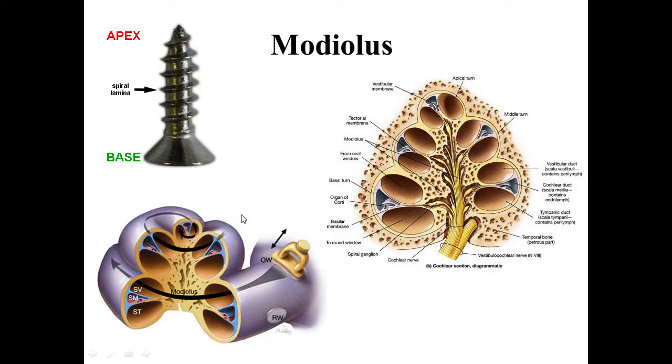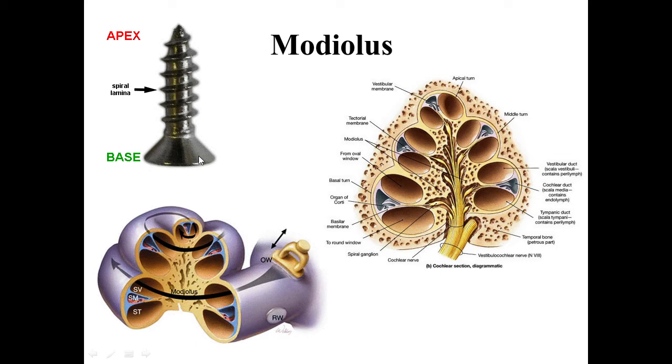Now what is the modiolus? The modiolus is a bony labyrinth. It is a bone and it is conical in shape. It forms the central pillar of the cochlea, and it resembles the shape of a screw. So it has an apex, which is directed towards the cupula, and it has a base which is directed towards